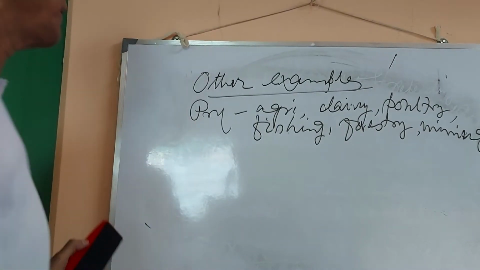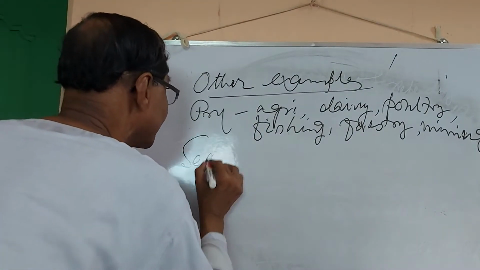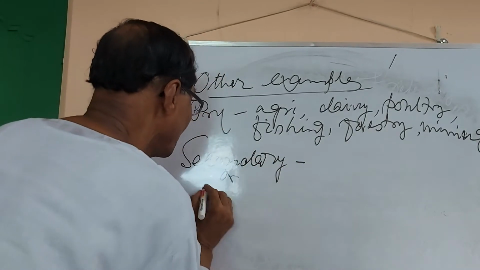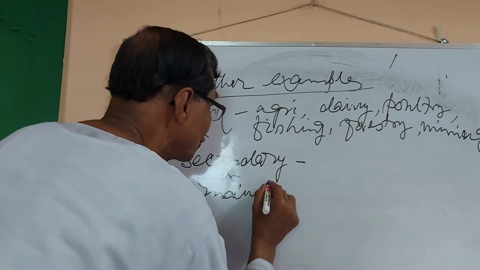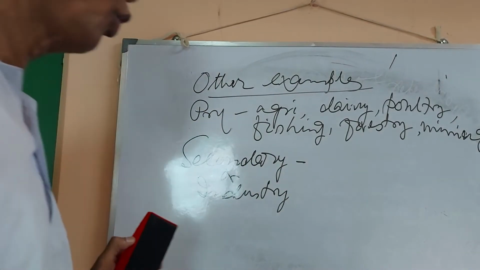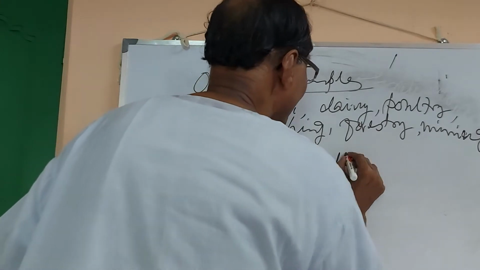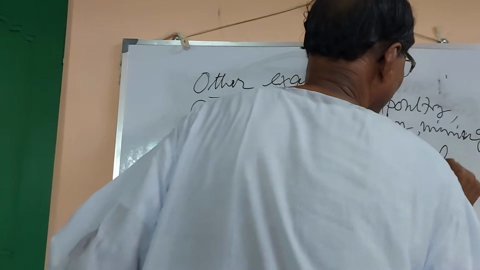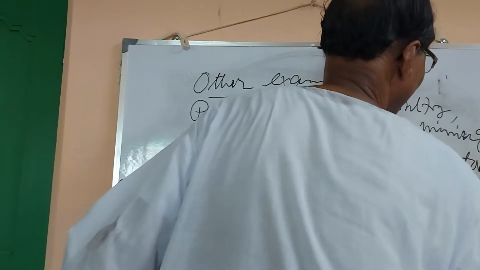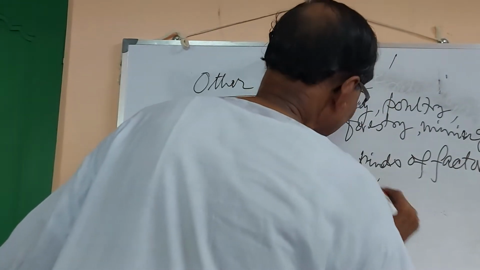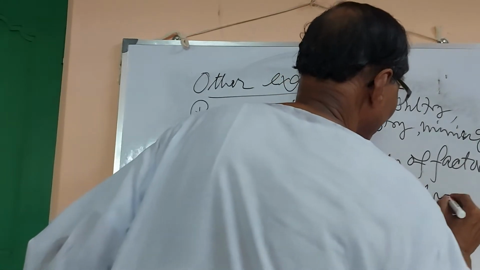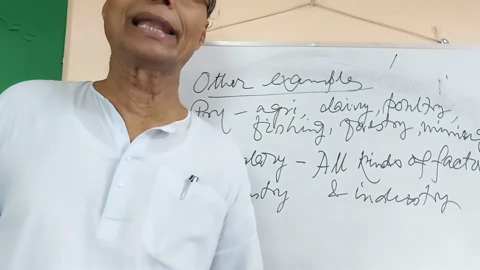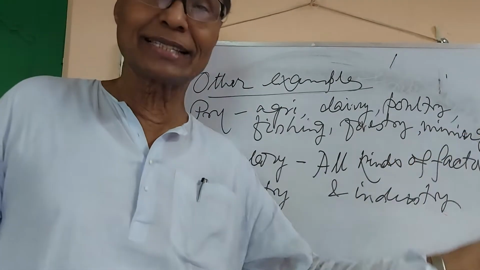Okay? Alright, examples of secondary. Actually, secondary is the industry. All kinds of factory and industry are secondary sector. You see, with the help of skin, leather shoes are made, leather bags are made.